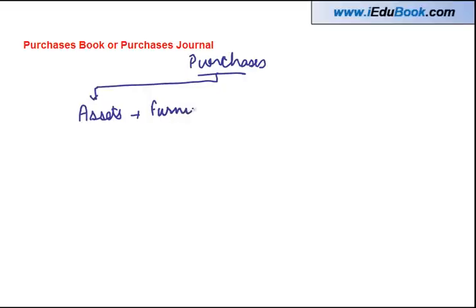Purchases book or purchases journal. Now, in a business, there are various kinds of purchases made by the company. One of them can be of assets. When I say asset, I mean something like furniture, let's say plant and machinery.